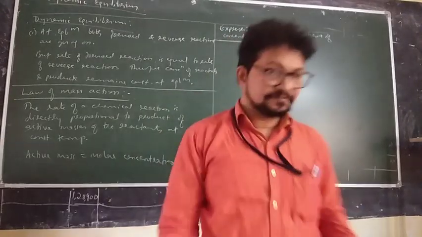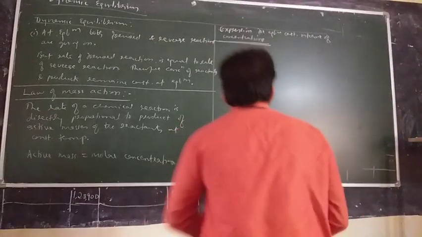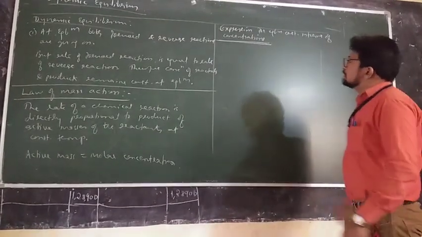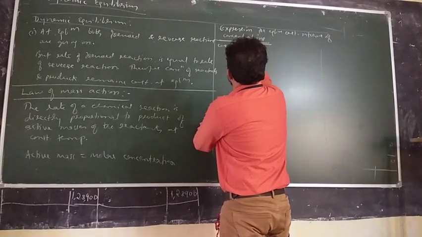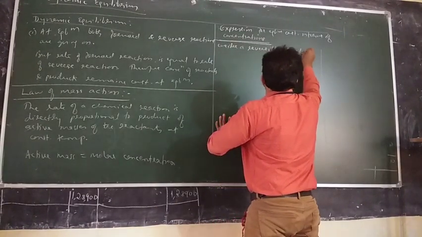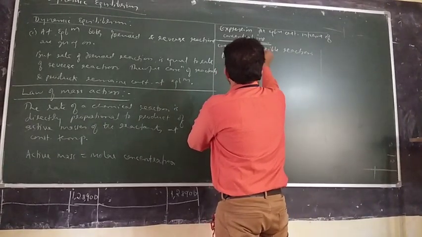Write this heading. See, consider a reversible reaction: A plus B giving C plus D.